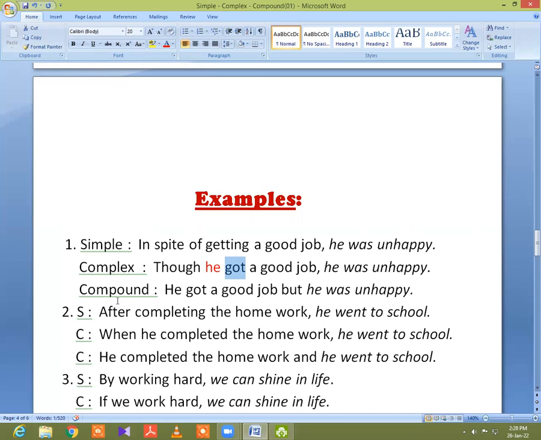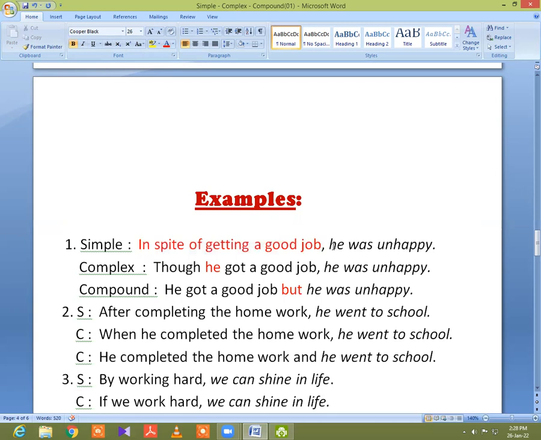Then in the case of compound, I will put but in the middle of these two clauses. Please notice that I will put but in the middle of these two clauses. And I also make a clause by using this, in spite of getting a good job. This is not a clause, but I make a clause.